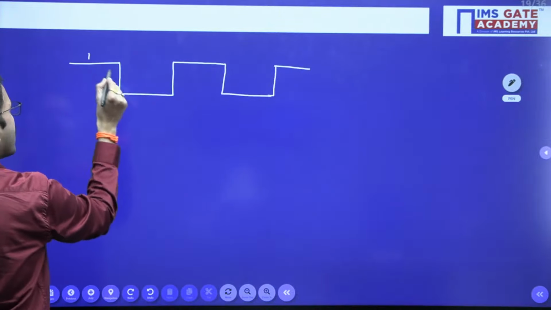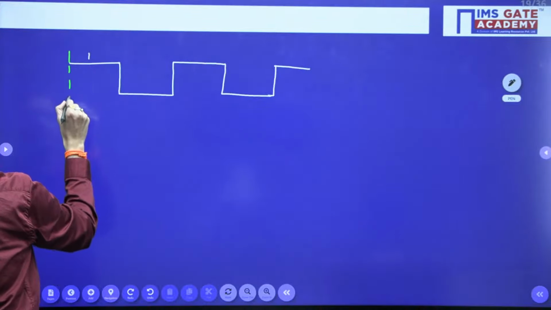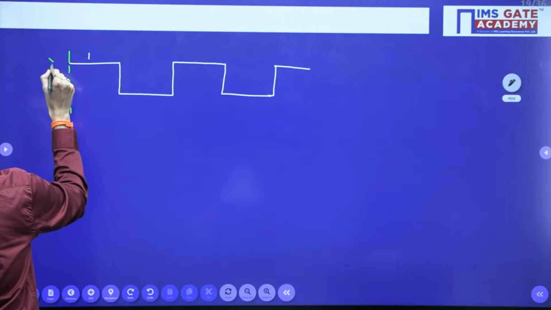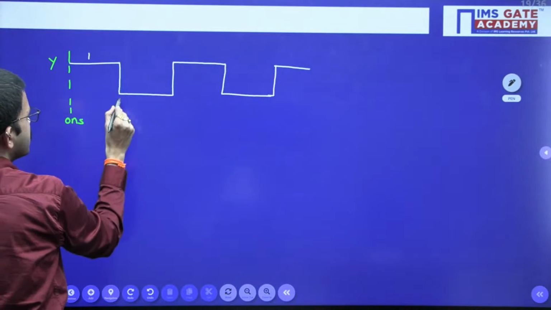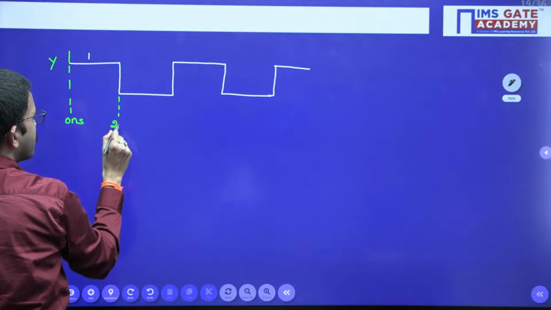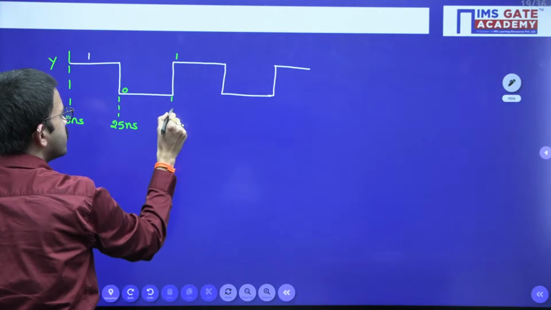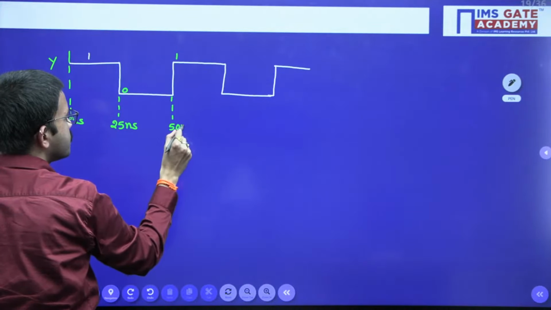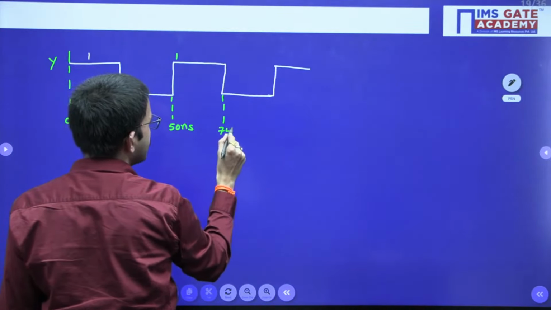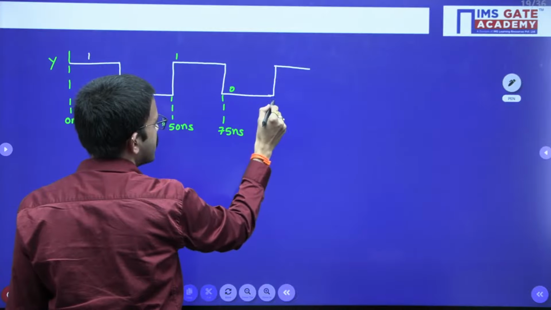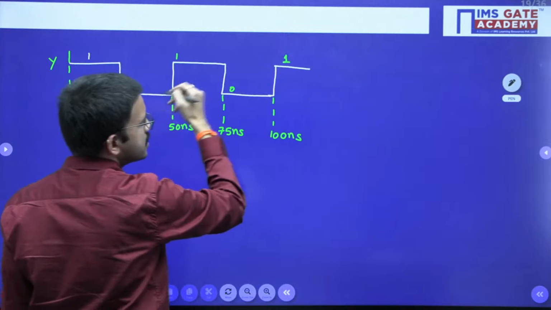Now initially you are having 1 at 0 nanosecond. This is the waveform for Y. At 0 nanosecond we have 1, but at 25 nanosecond it changes to 0, and at 50 nanoseconds it becomes 1, and similarly at 75 nanosecond it becomes 0, and at 100 nanosecond it becomes 1, and in this way this cycle will continue.